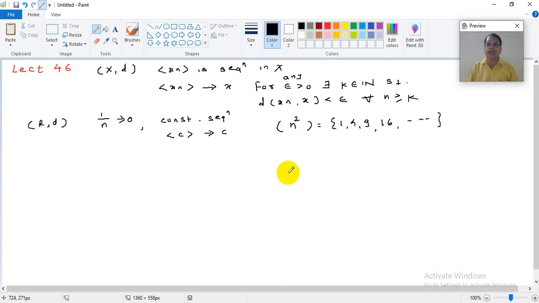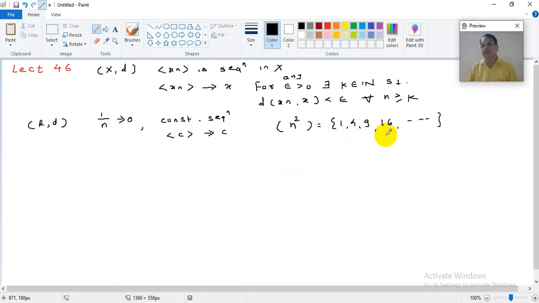Whenever you take an implication P implies Q, it is logically equivalent to its contrapositive, not Q implies not P. When a sequence is convergent, it is bounded; its contrapositive is that when a sequence is not bounded, it is not convergent. Now this sequence is not bounded because its range set is not bounded.